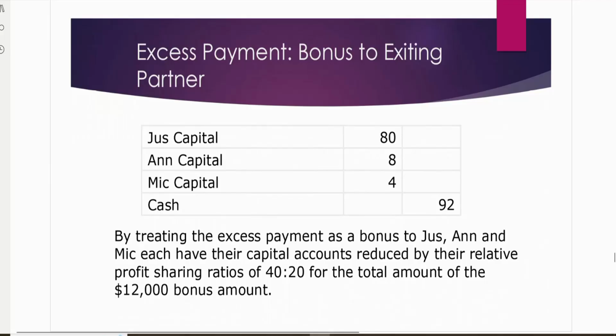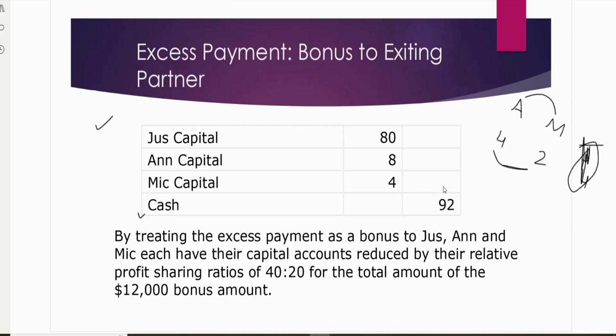Starting with a bonus to Just. If you remember, the partnership profit and loss sharing percentages: Anne was 40, I'm just writing 4 to simplify it, Mick was 20 and Just was also 40. So it was altogether 100. Bonus is given to Just, so Just is excluded. Whose capital will give the bonus to Just? Anne and Mick. So these two are going to share. Just's capital will be removed because we are paying him.